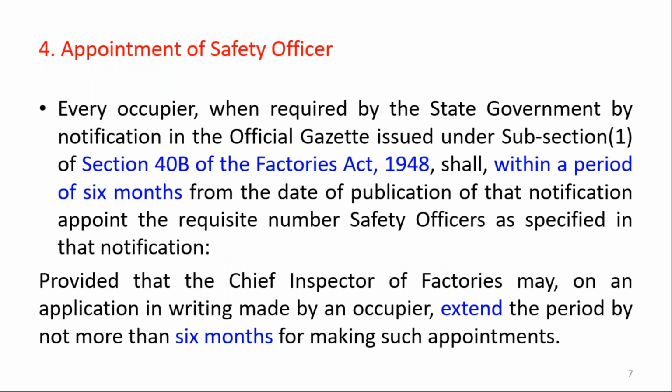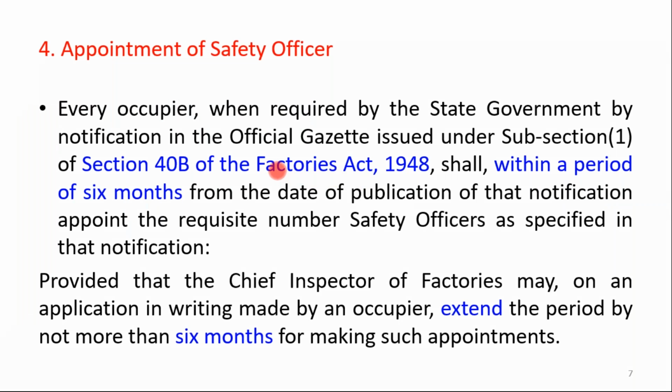So with reference to which section and for how much period can this appointment of the safety officer be done? With reference to the state government notification in the official gazette, issued under sub-section 1 of section 40B of the Factories Act 1948, the occupier shall, within a period of 6 months from the date of publication of the notification, appoint the requisite number of safety officers as specified in that notification.